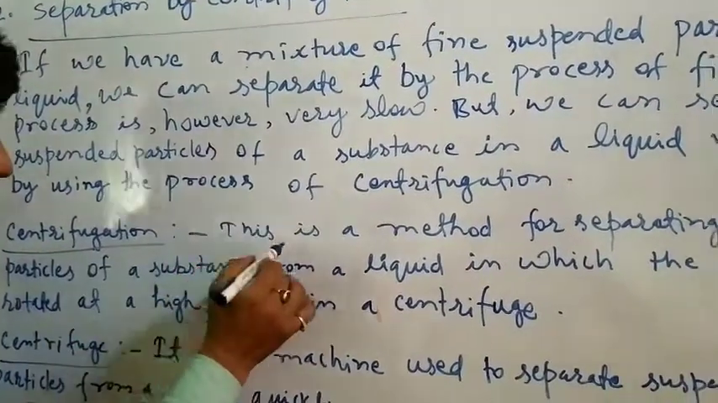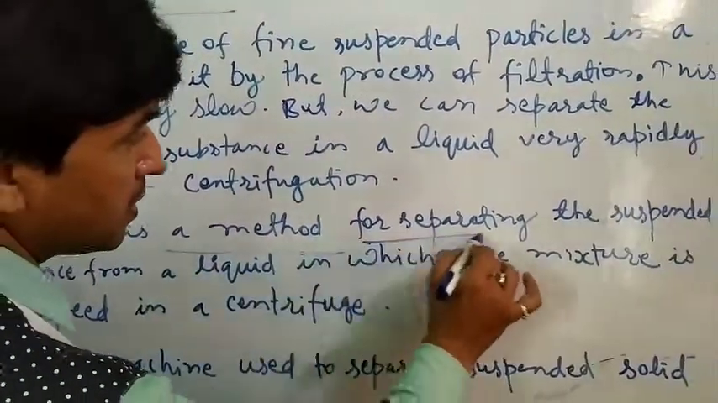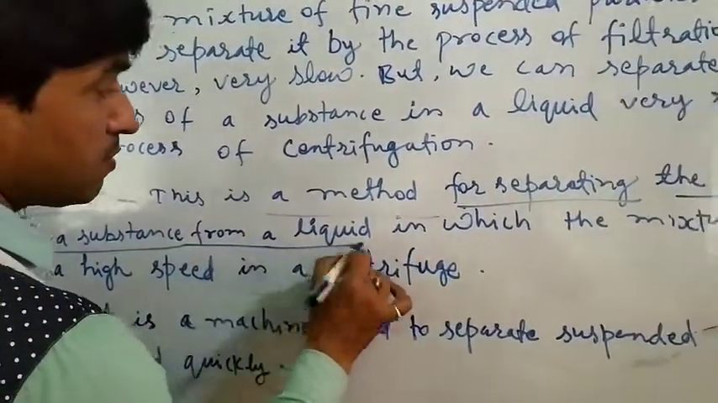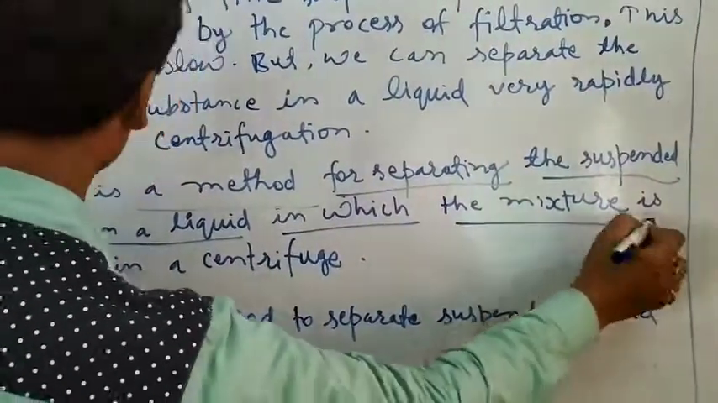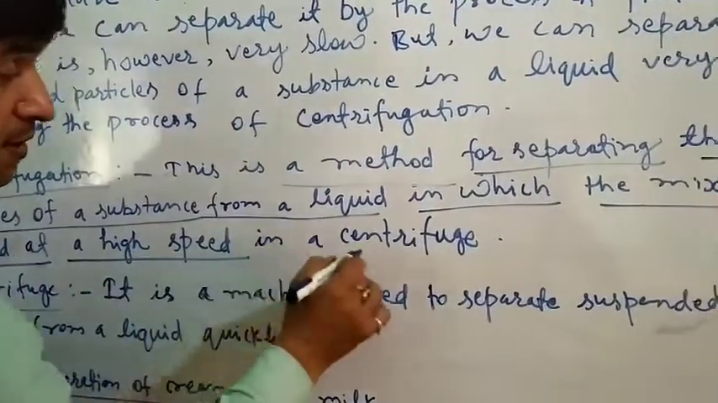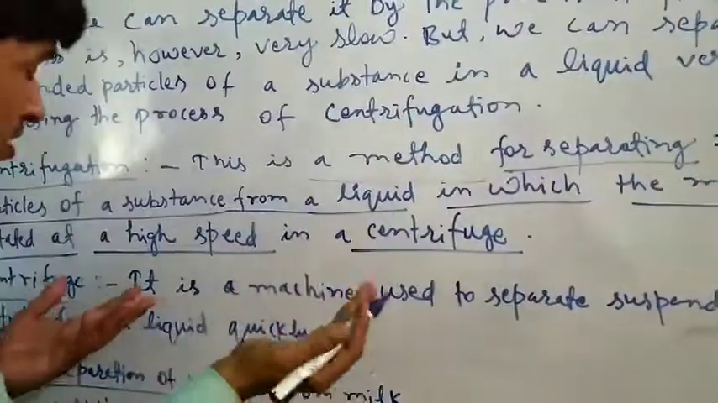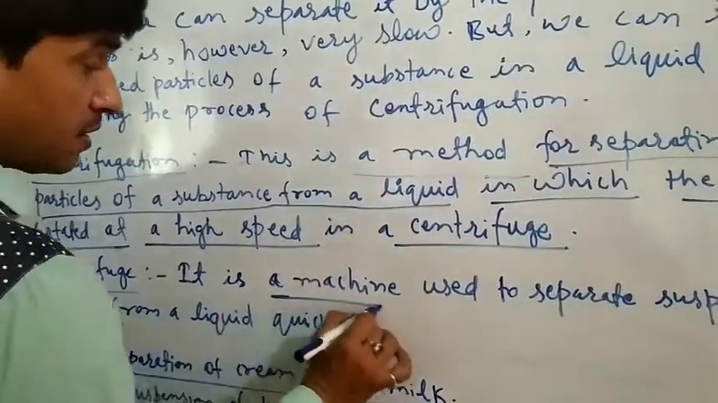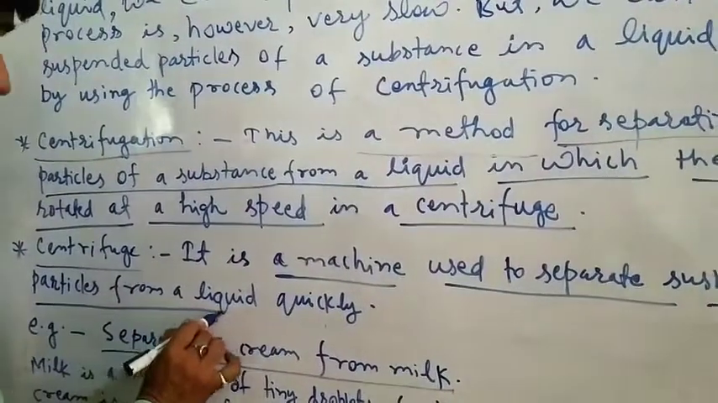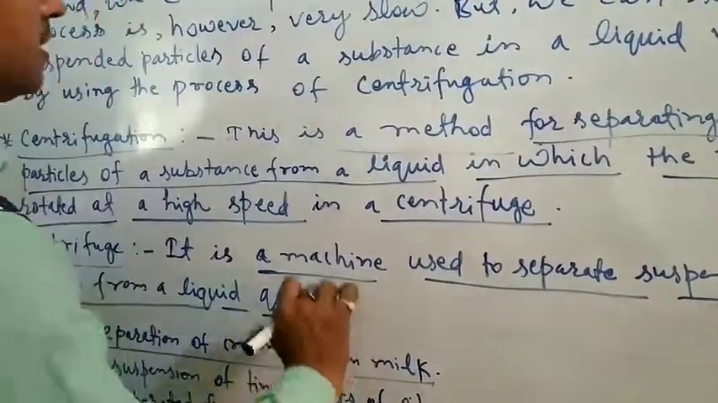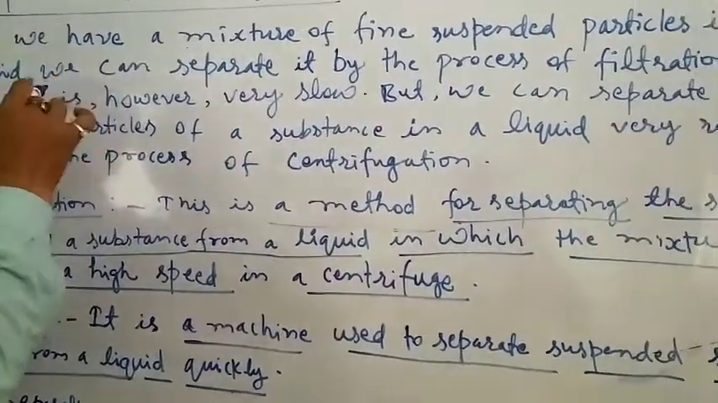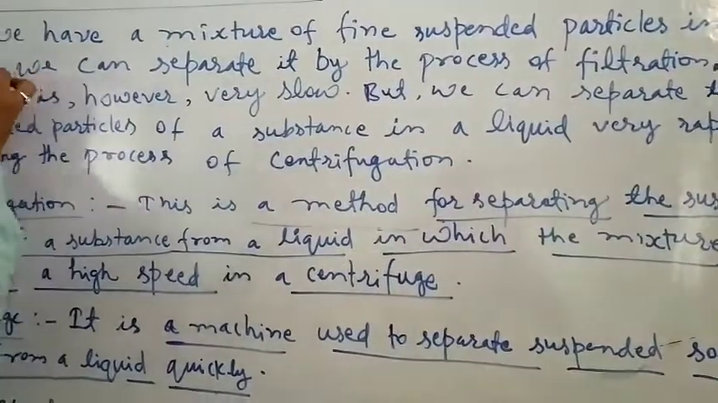Centrifugation is a method for separating the suspended particles of a substance from a liquid, in which the mixture is rotated at a high speed in a centrifuge. What is a centrifuge? The centrifuge is a machine used to separate suspended solid particles from a liquid very quickly. Now we have to know how we separate substances by centrifugation.